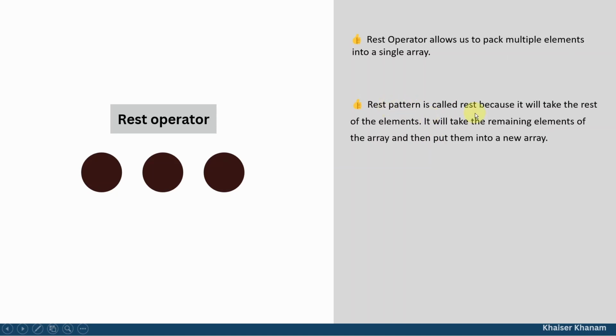And why is it called rest? Because it will be taking all the rest of the elements. It is not going to take the starting elements. The teacher will not be taking the students from the chorus group. They already came first, so they will be part of the chorus group. The rest, the students who are late, only those will be taken by the REST operator and wrapped inside one array. That is the reason it is called rest, because it will be taking the rest of the elements. It will take the remaining elements of the array and put them into a new array.